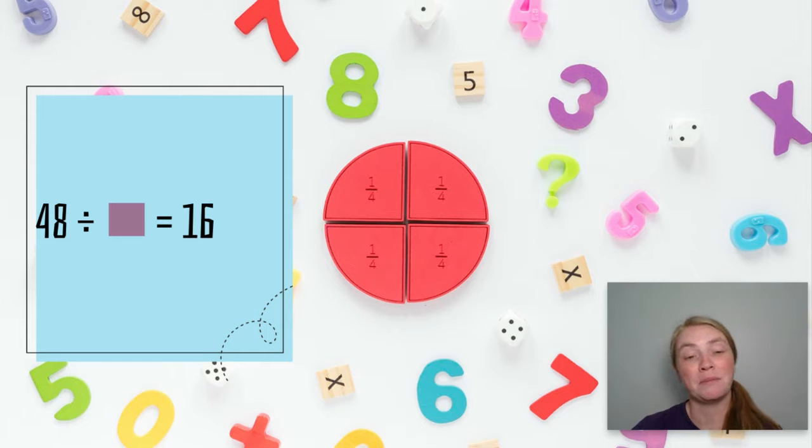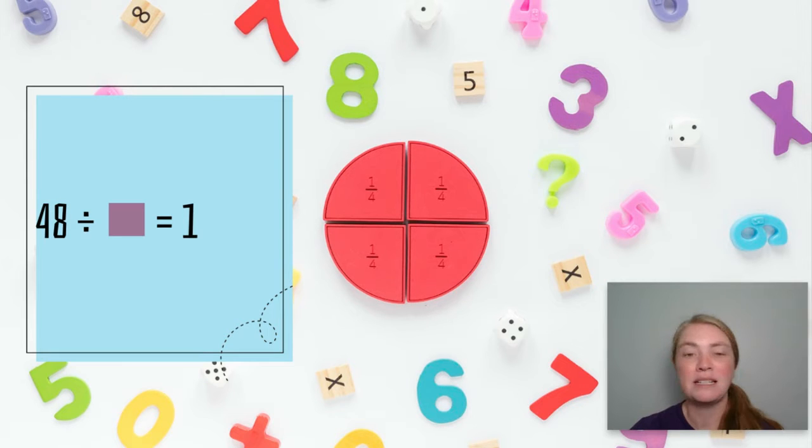48 divided by what number is equal to 16? Again, if you were paying attention to that first question, you will know the answer. The answer here is, you guessed it, 3. 3 times 16 is equal to 48, and therefore 48 divided by 3 is equal to 16. Keep up the great work. Let's keep moving. 48 divided by what number is 0? That 0 keeps sneaking in, and the answer here is 0. 48 divided by 0 is also 0.